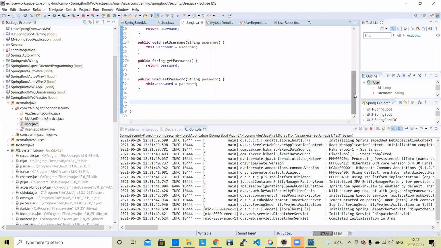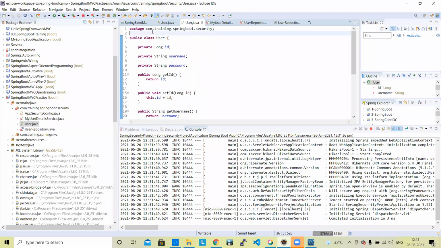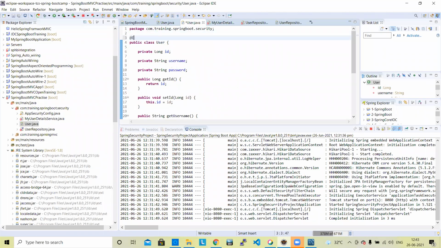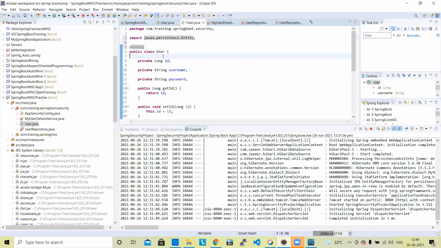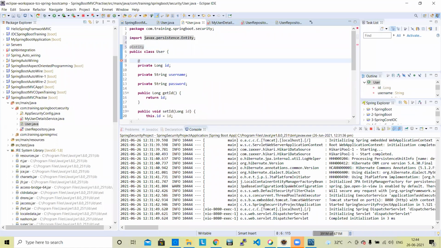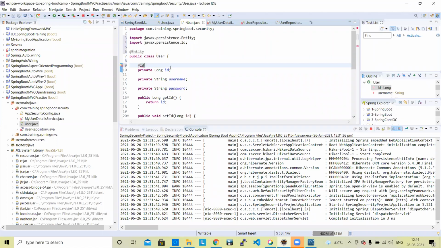You need to add the annotations @Entity and @Id. These are the two JPA related annotations we need to add here.